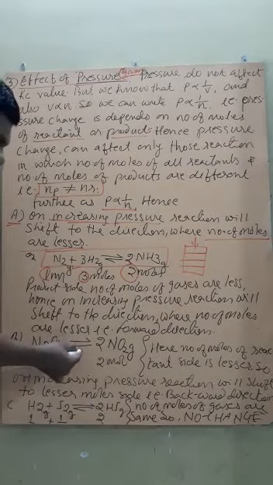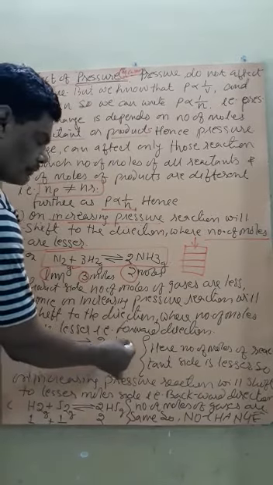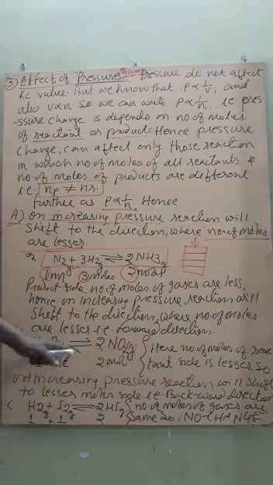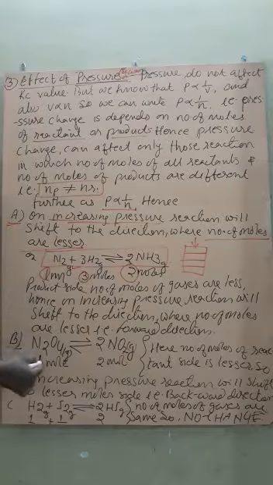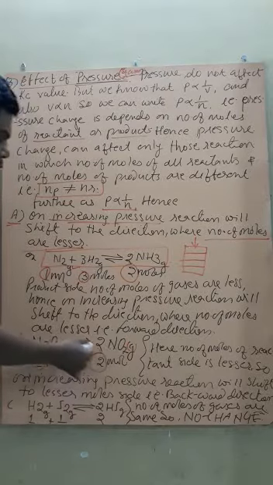Getting? But if we check the next equation, N2O4, again in the gaseous state, gives 2NO2 in the gaseous state, and equilibrium is established between these two at a particular set of conditions. Now the number of moles of N2O4 is 1, and the number of moles of NO2 is 2.